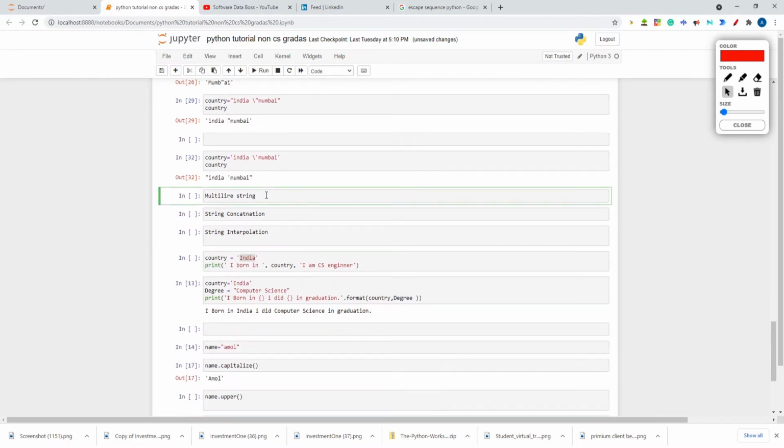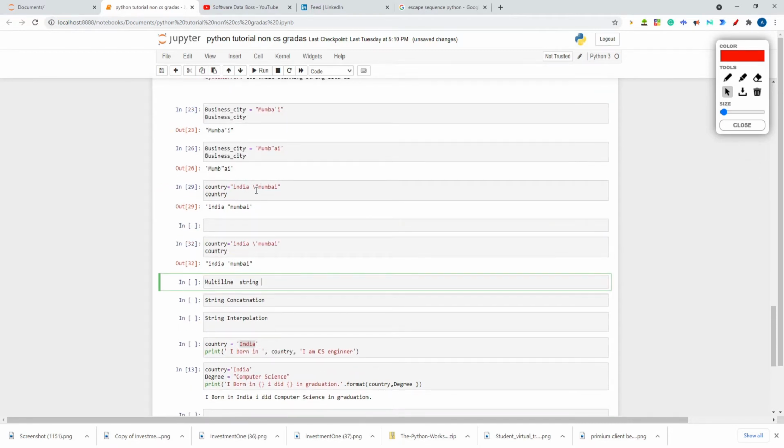So now what is a multi-line string? A multi-line string is the same as a docstring. In a previous tutorial we have seen the docstring. What is a docstring in Python? Either you can write a complete single line, but you want multiple lines, a multi-line string. So how can you do that? Let's add the heading multi-line string.